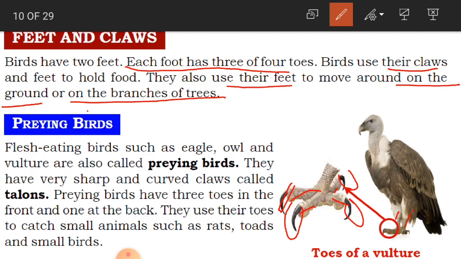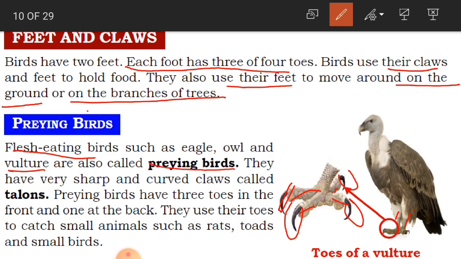They kill animals and eat them, and sometimes they will eat the flesh of a dead animal also. For example, eagle, owl and vulture are all called praying birds.